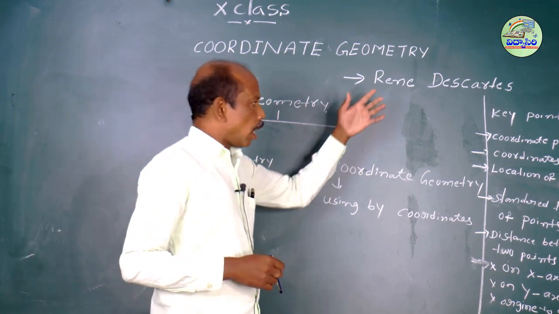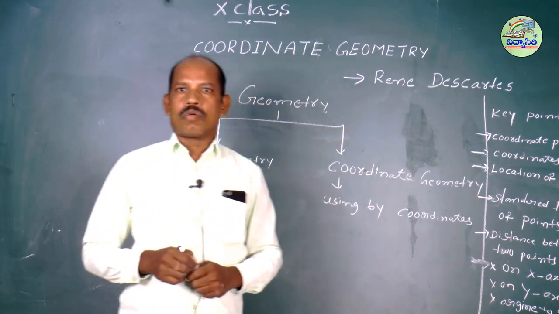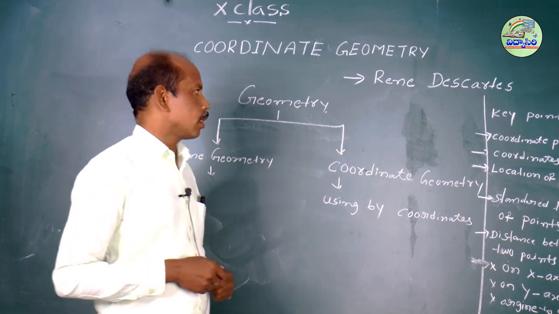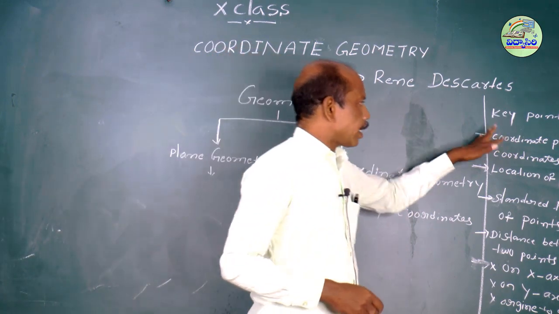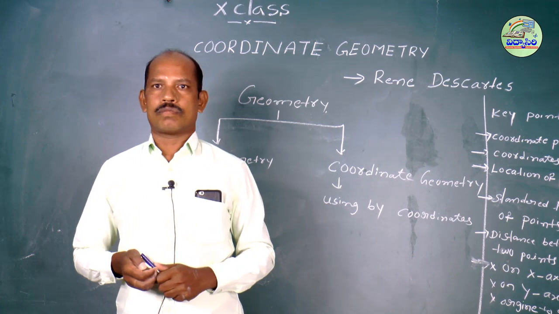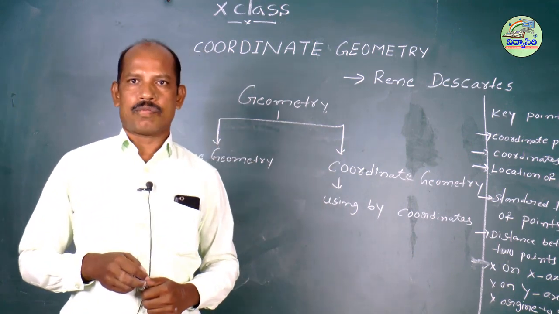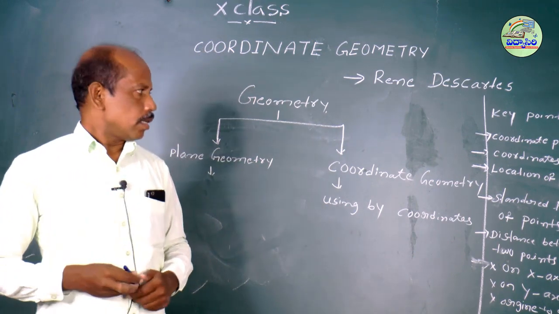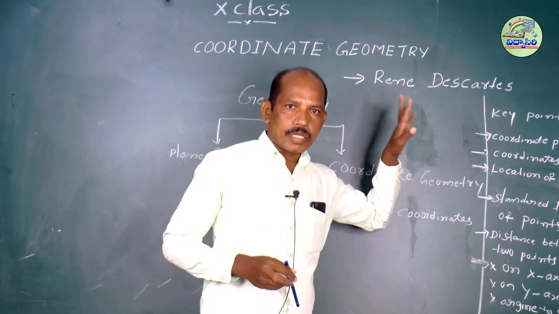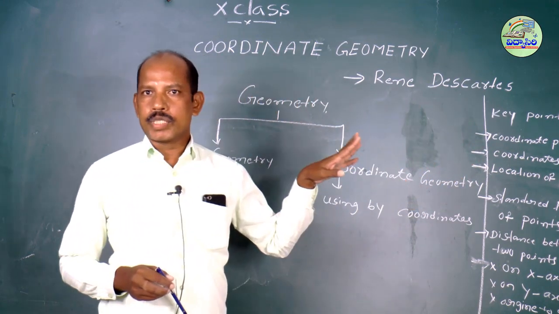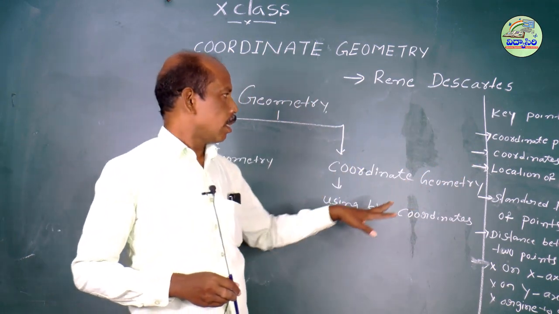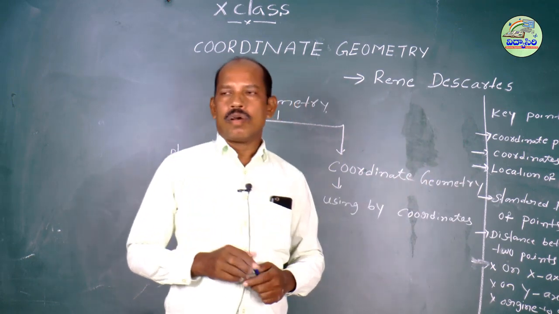Then, what are the main points in the coordinate geometry of 10th class? Key points. First, what is a coordinate plane? Second, what are the coordinates? Which is called coordinates? Location of points.